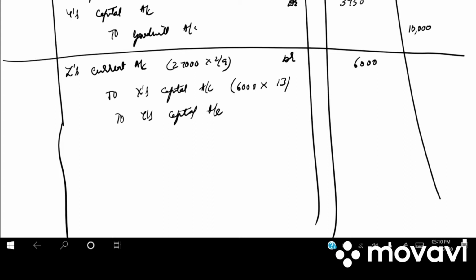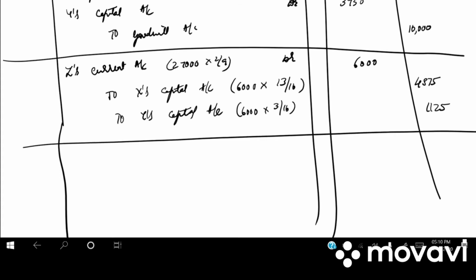So 27,000 into 2 by 9, 6,000 is his share. 6,000 into 13 by 16, 4,875. 6,000 into 3 by 16, 1,125. Write down the narration. Z share of goodwill credited to old partners in the sacrificing ratio.